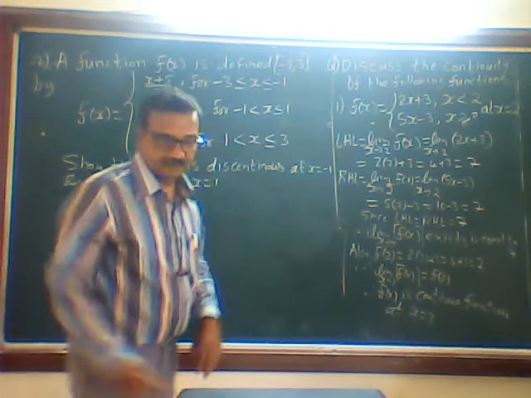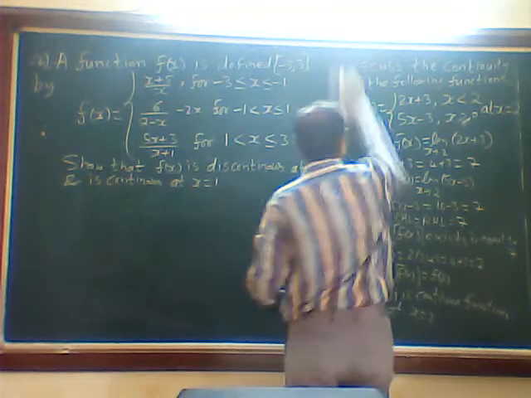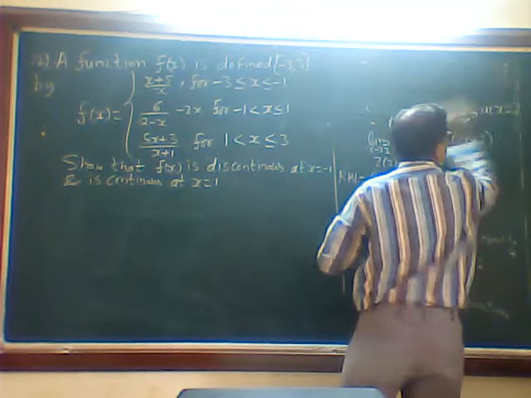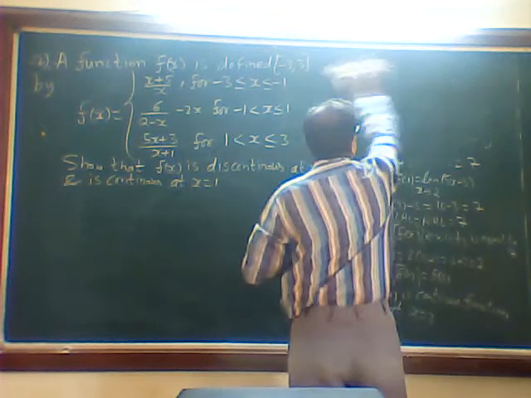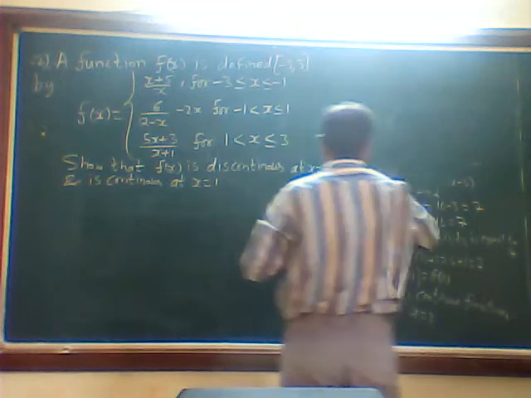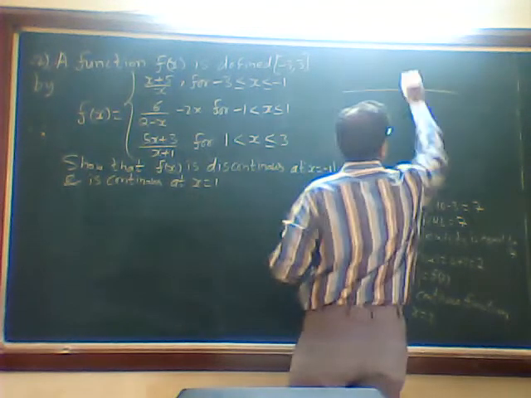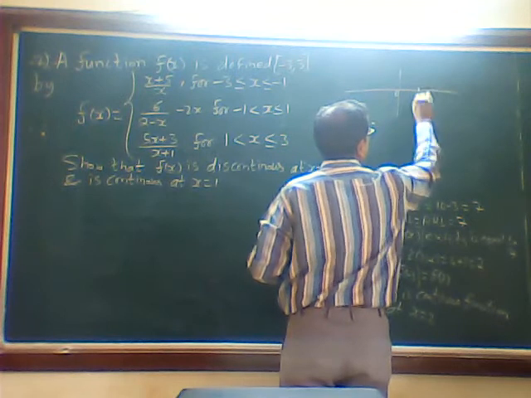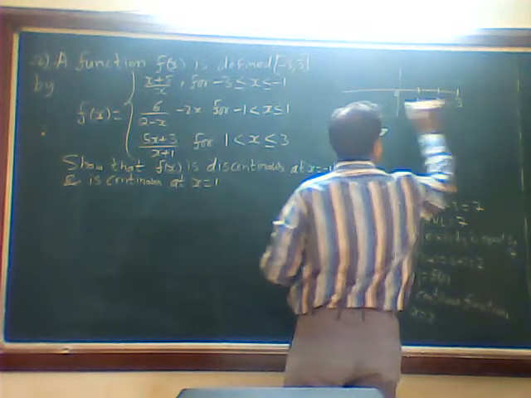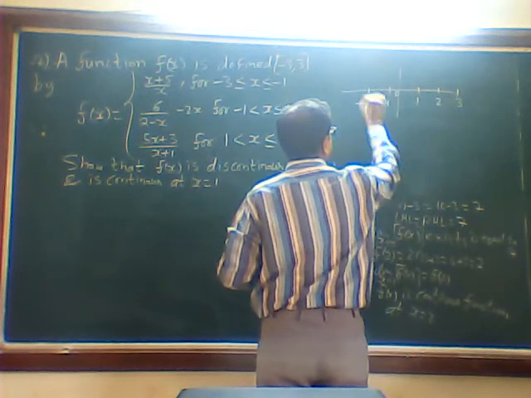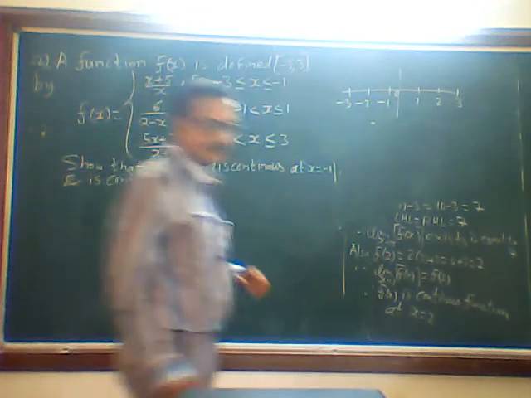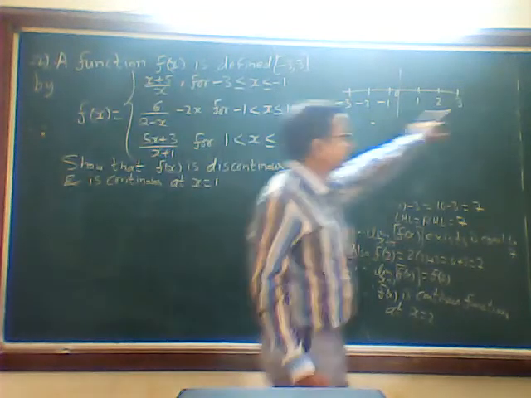So, for example, I will show you this one. Okay, I draw a line here. This is 0. This is 1, 2, 3. -1, -2, -3.